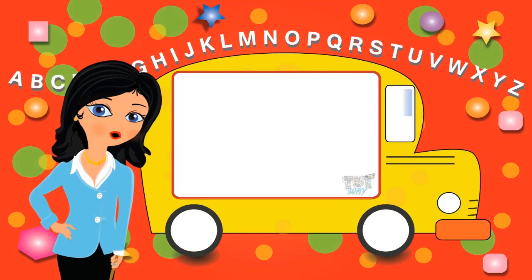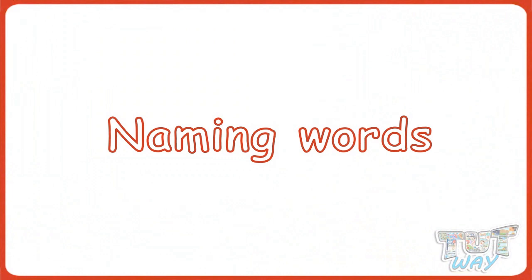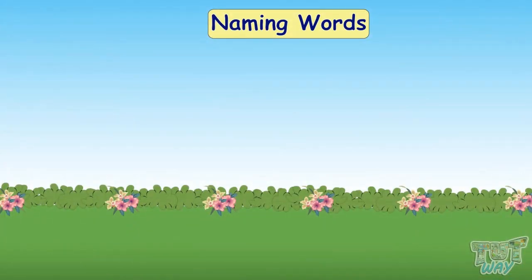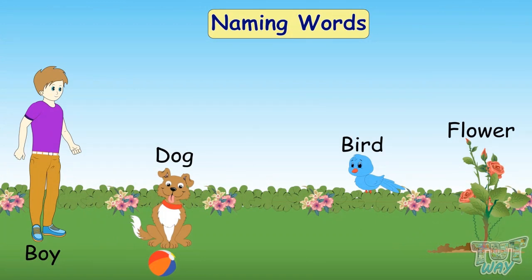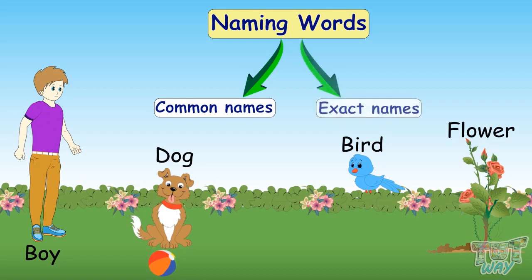Kids! Today we will learn about naming words. So let's start. Any word which names a person, an animal, a bird, a plant, a place, or anything else is called a naming word. Naming words are of two types: common names and exact names. We will learn about naming words and types of naming words with the help of composition.